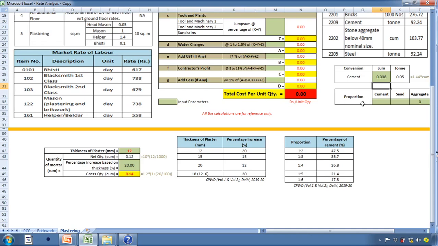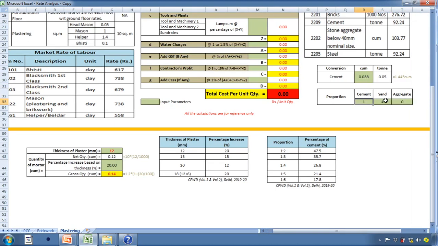So now the proportion of the cement mortar is 1:4. So one part is for cement and 4 parts is for sand. Aggregate would be 0 as it is a cement mortar.